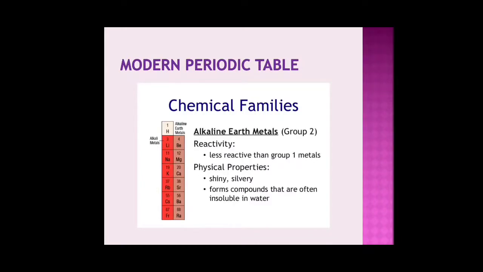The next we have to study is the second group. Group 2 is also called alkaline earth metals. Now these are less reactive than group 1 metals. They are also silvery, shiny. They form compounds that are often insoluble in water. So they generally form compounds which are insoluble in water. Those hydroxides which are not soluble in water, so they are called alkaline earth metals.